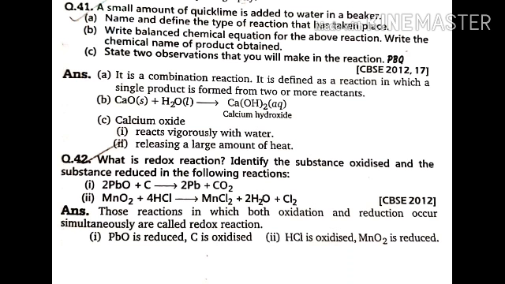Next one, MnO2 plus 4HCl gives MnCl2 plus H2O plus Cl2. First check MnO2. What has happened to MnO2? MnO2 is changed into MnCl2, right? Removal of oxygen. In MnO2, oxygen was there, but in MnCl2, oxygen is not there. So again, removal of oxygen. So MnO2 is undergoing reduction. Now what happened to HCl? HCl is changed into H2O, right? So what has happened over here? Addition of oxygen has taken place. Again, addition of oxygen is an oxidation. So here HCl is undergoing oxidation whereas MnO2 is undergoing reduction. Okay.